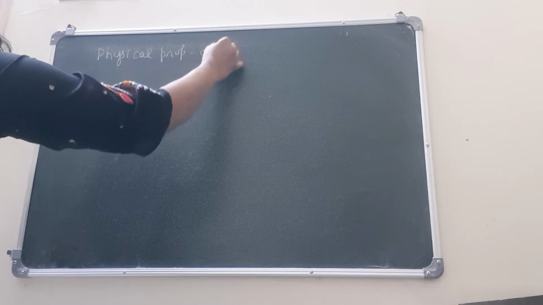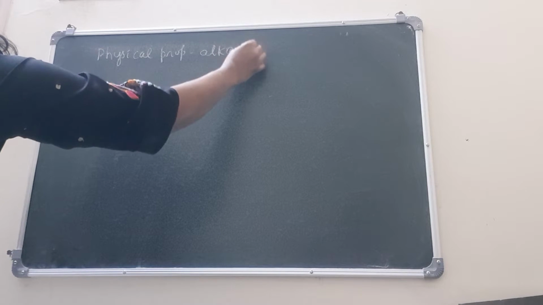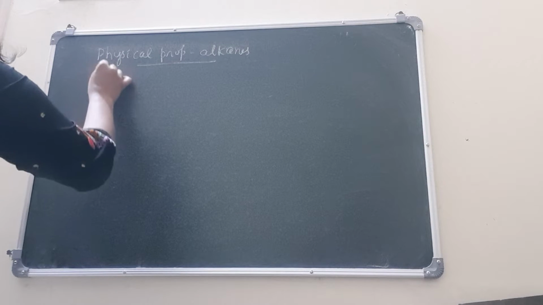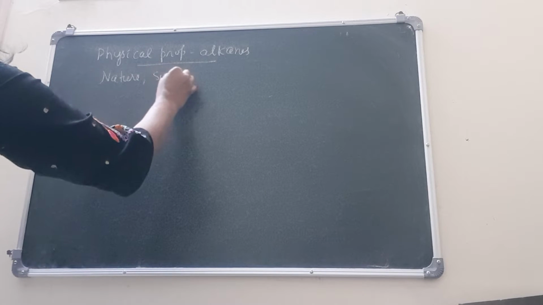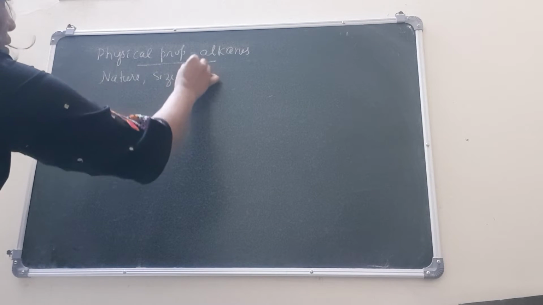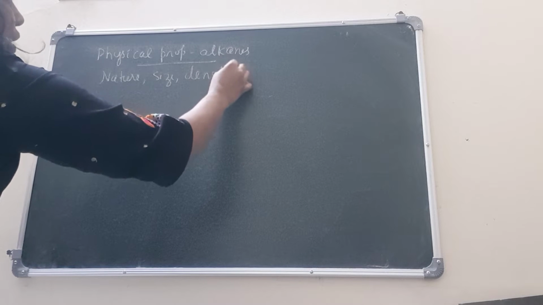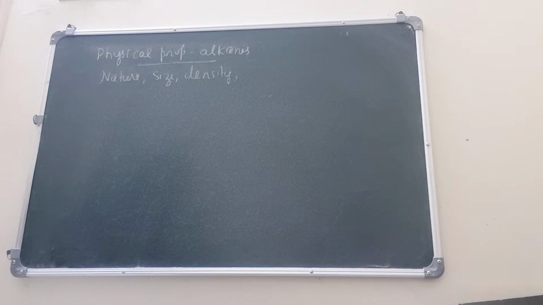Yes. So let us now discuss the physical properties of alkenes. When we say physical properties of any compound, we are mainly talking about the nature, the size, the density, pressure related stuff, like what is the vapor pressure, vapor density.